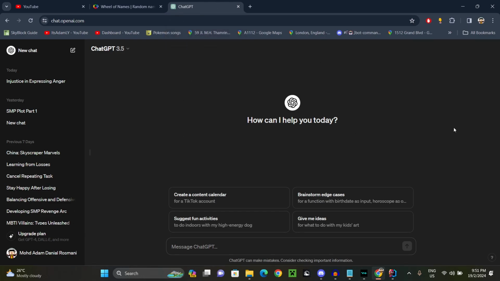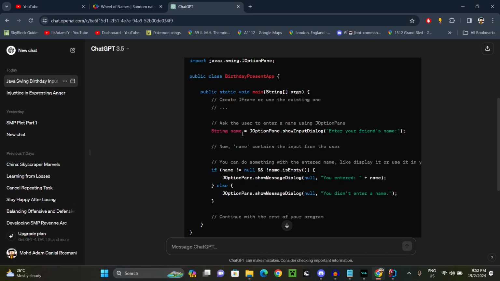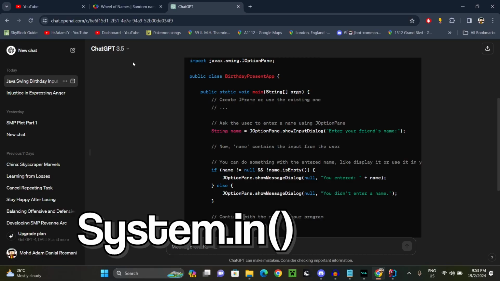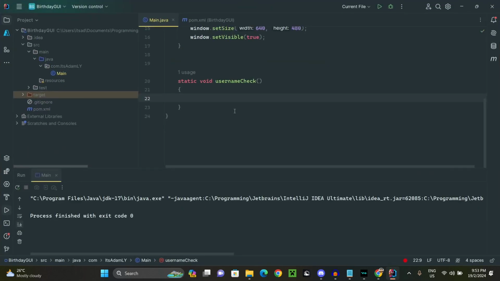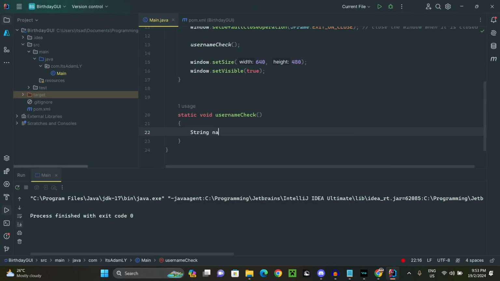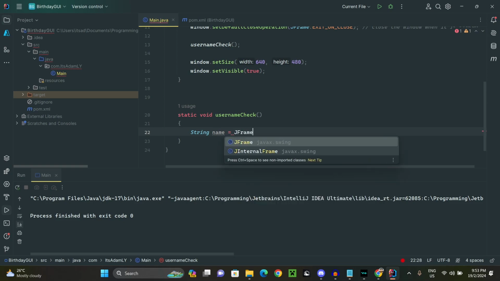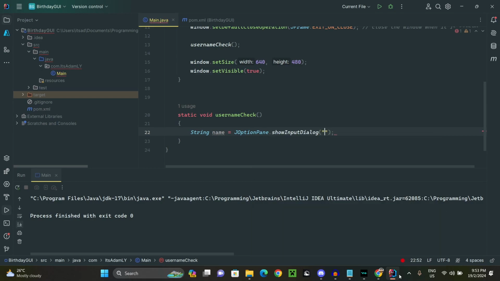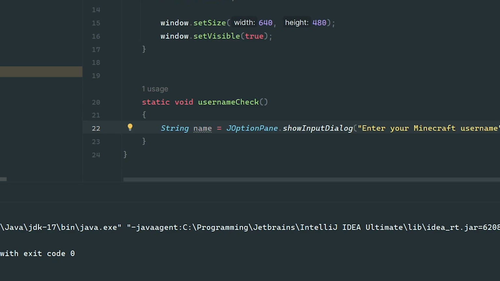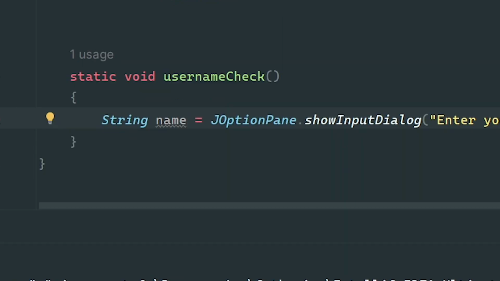Hello ChatGPT. So we can use JOptionPane instead of the typical System.in, right? So that's good to know. Maybe what I can do here is we have this method here, and then String name equals to JOptionPane.showInputDialog. Enter your Minecraft username. Yeah, because he plays Minecraft. Well, rarely though, but he still has a Minecraft account.